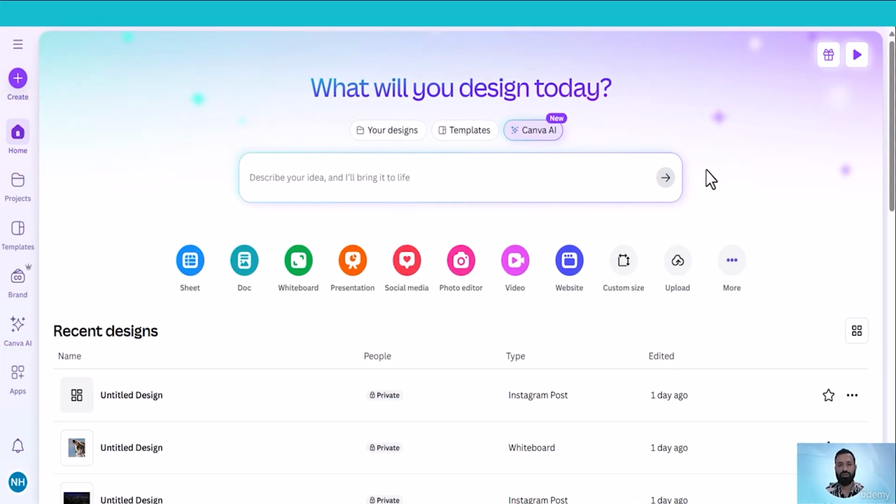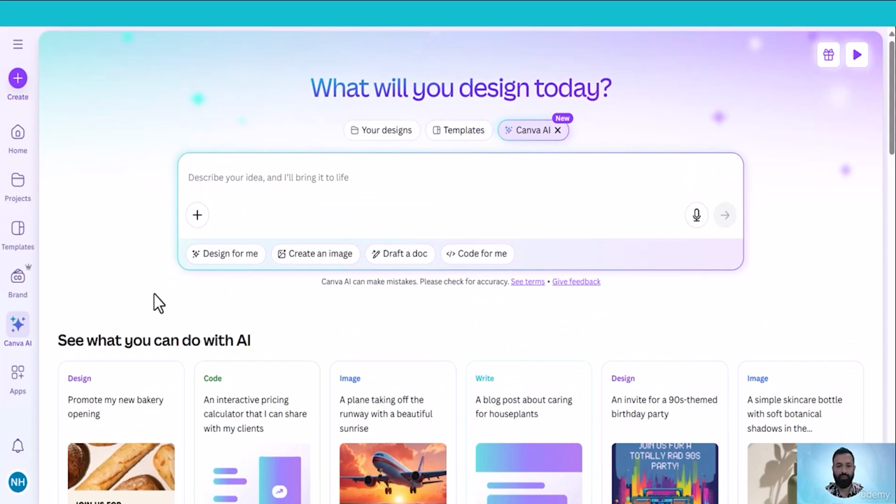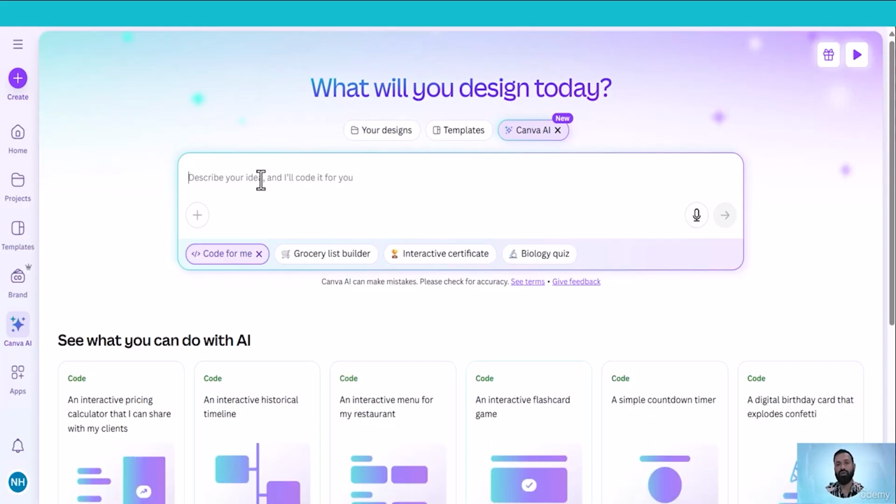What you have to do, just click on Canva AI right on the home page and it will open 4 options: design for me, create an image, draft a doc, and code for me. And these options is for code. What we have to do, you have to write the prompt here and describe what you want to build in a few sentences, and Canva Code will do the hard work. It will generate code for you.